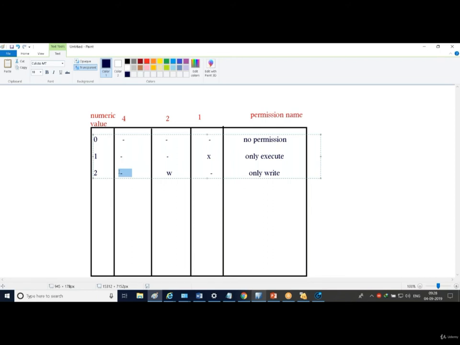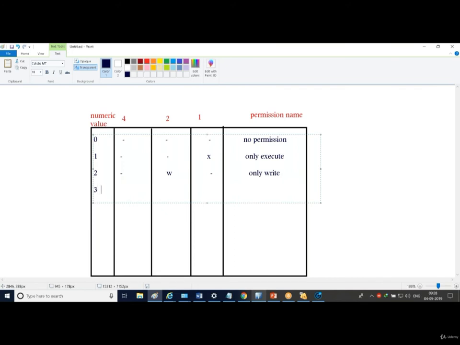So if I am writing dash w dash, or w only, or 2 only, immediately you should understand this file has only write permission. Or if I am writing dash w dash, means read is 0, w is present, execute is 0, means only a writable file.